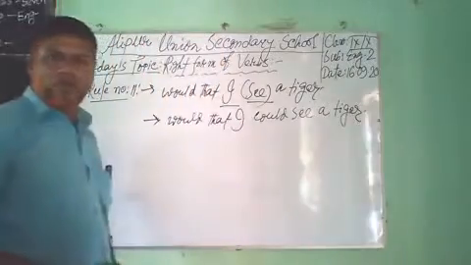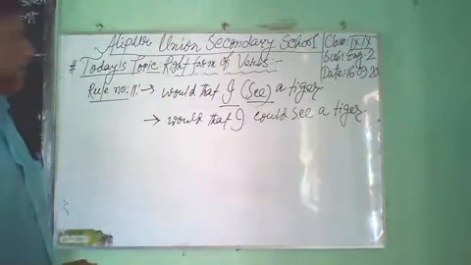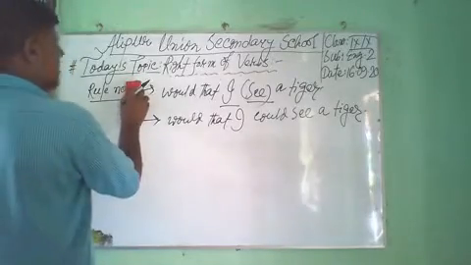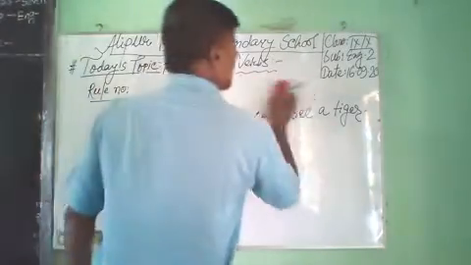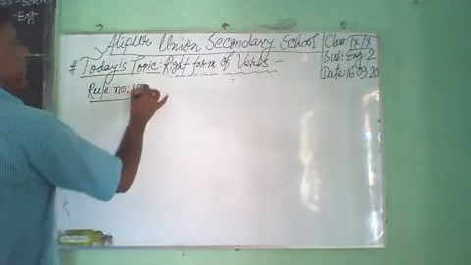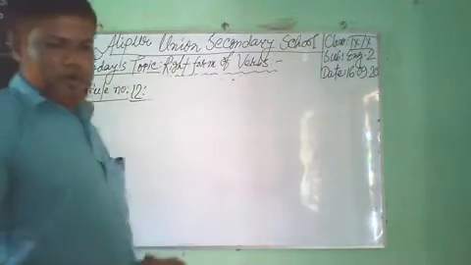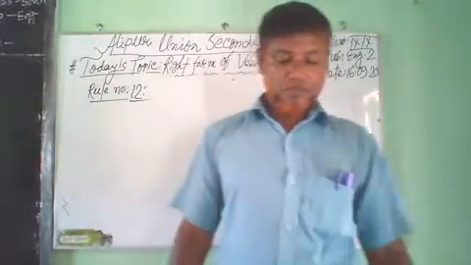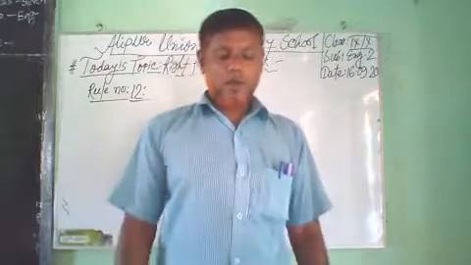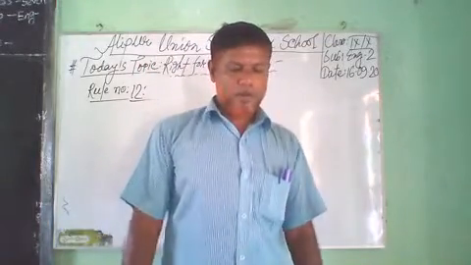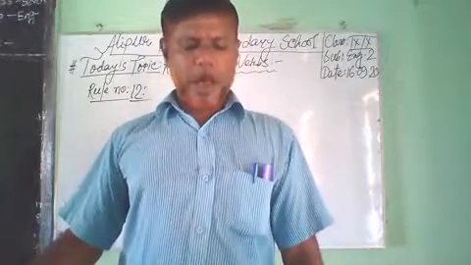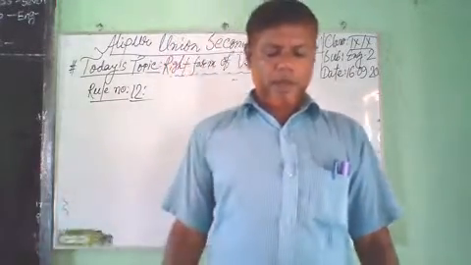Have you understood? Dear student, now I am to discuss about rule number 12. Rule number 12. Main verb will be verb 3 after to be and having.